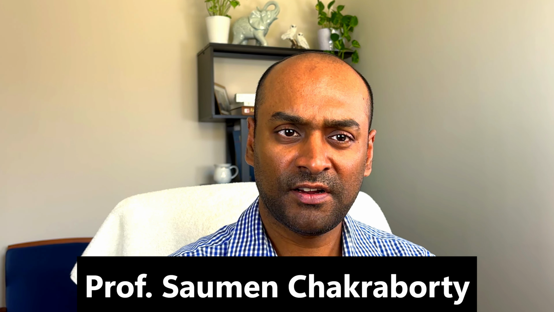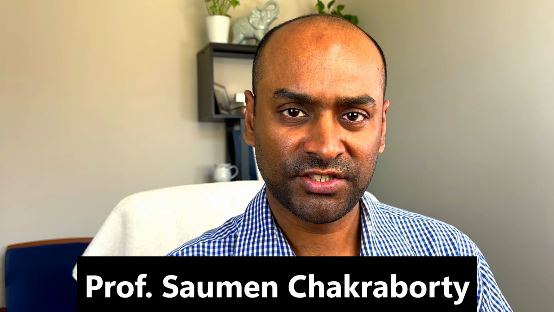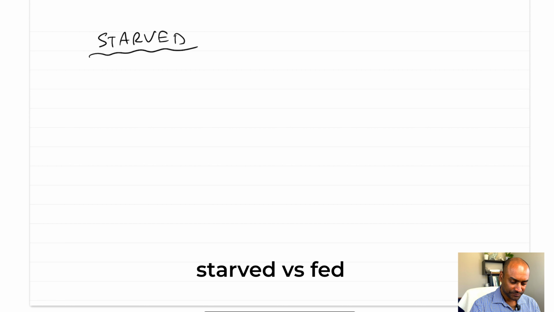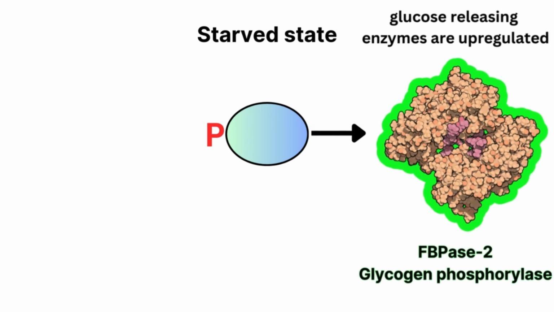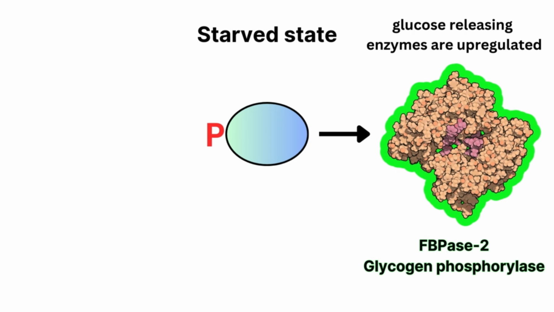So we have looked at many different types of enzyme regulation. There's a general theme which I want to get across. Certain enzymes are activated when they are phosphorylated, and certain enzymes are deactivated when they are phosphorylated. There are basically two different metabolic states. One is the starved state. In the starved state, what we have seen is that phosphorylation will upregulate the activity of enzymes which release glucose.